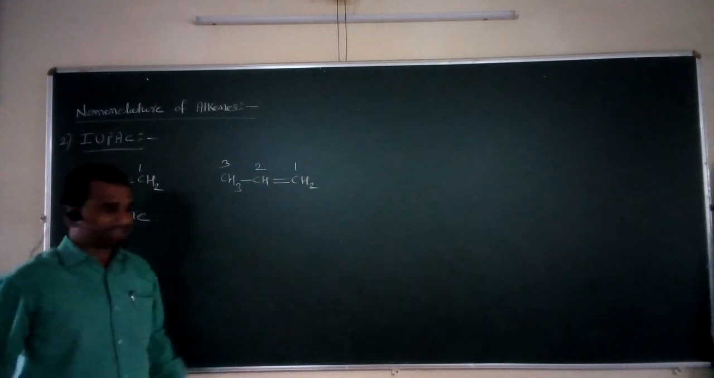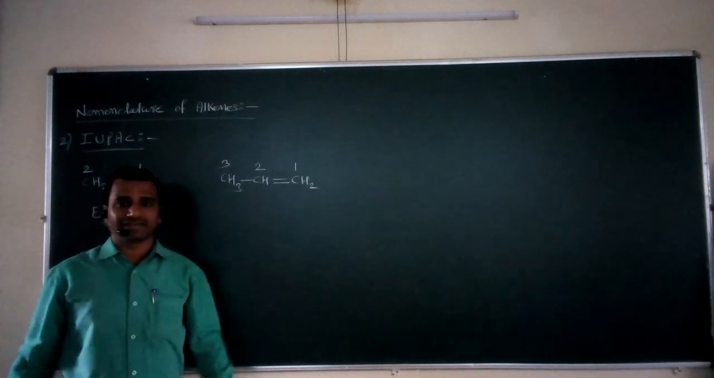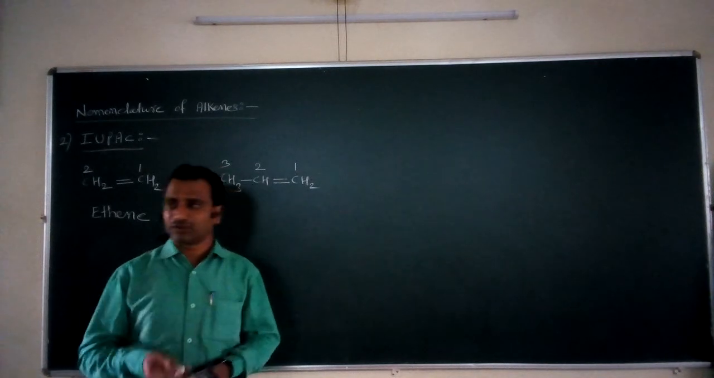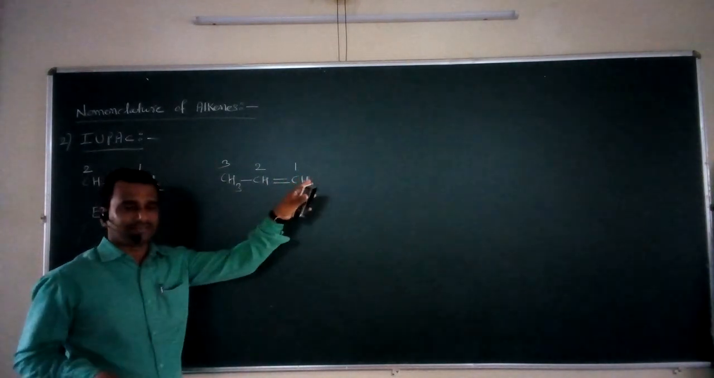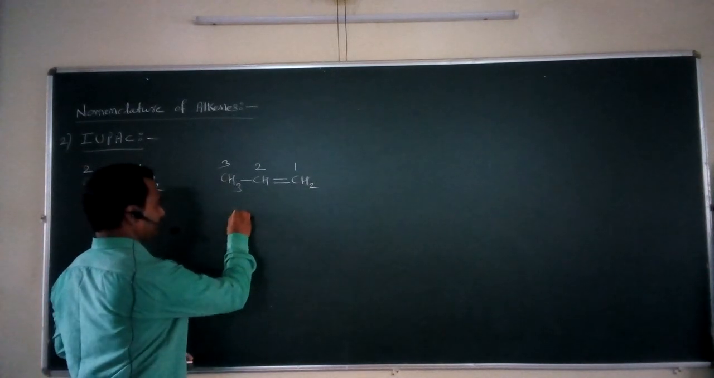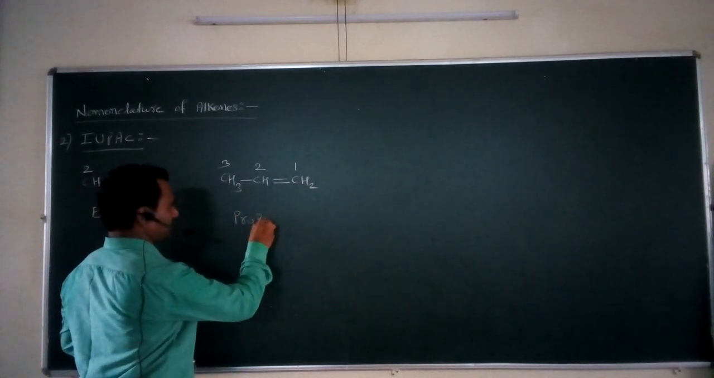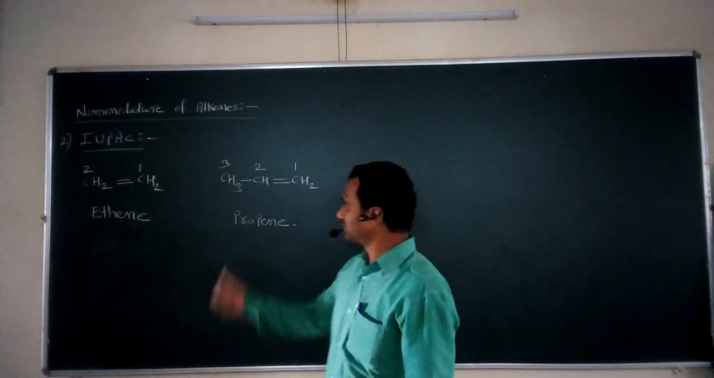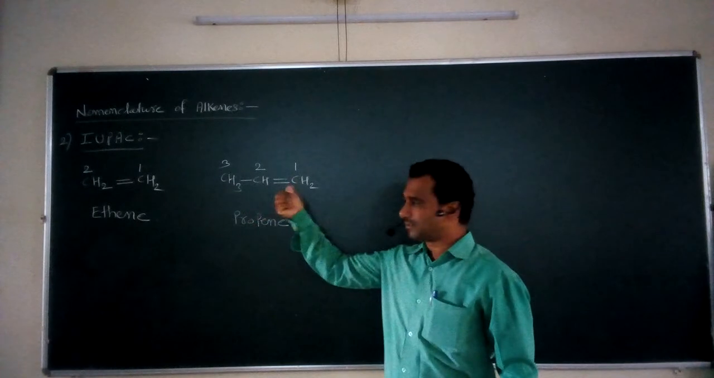So what is the name of the parent alkane? The name of the parent alkane is propane. We take the derivative of that, and that's why this ANE can be replaced by ENE. So the name of this compound is propene. Propene is the IUPAC name for this compound CH3 single bond CH double bond CH2.